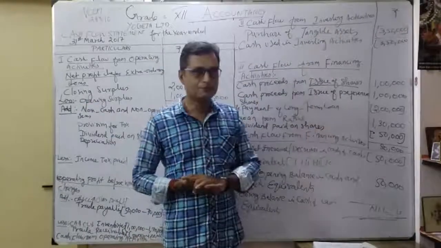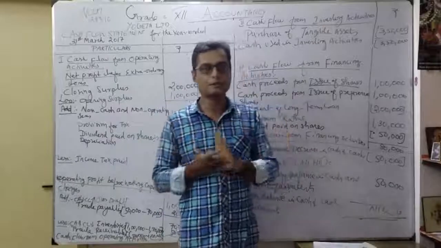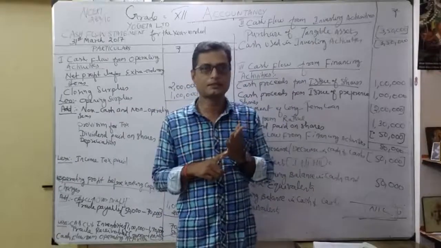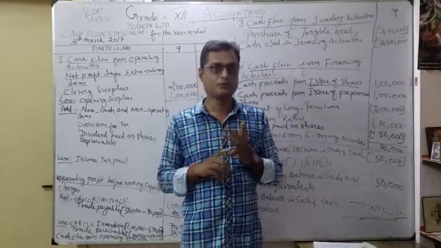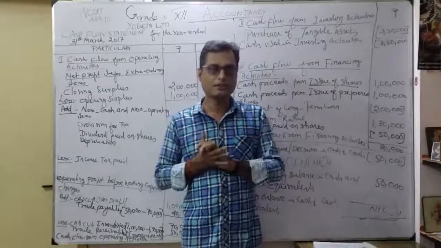So I hope that you can understand this problem. In this problem, prepare two accounts: one is the provision for taxation account and the other is the tangible asset account. Okay. So I hope that you definitely understood.